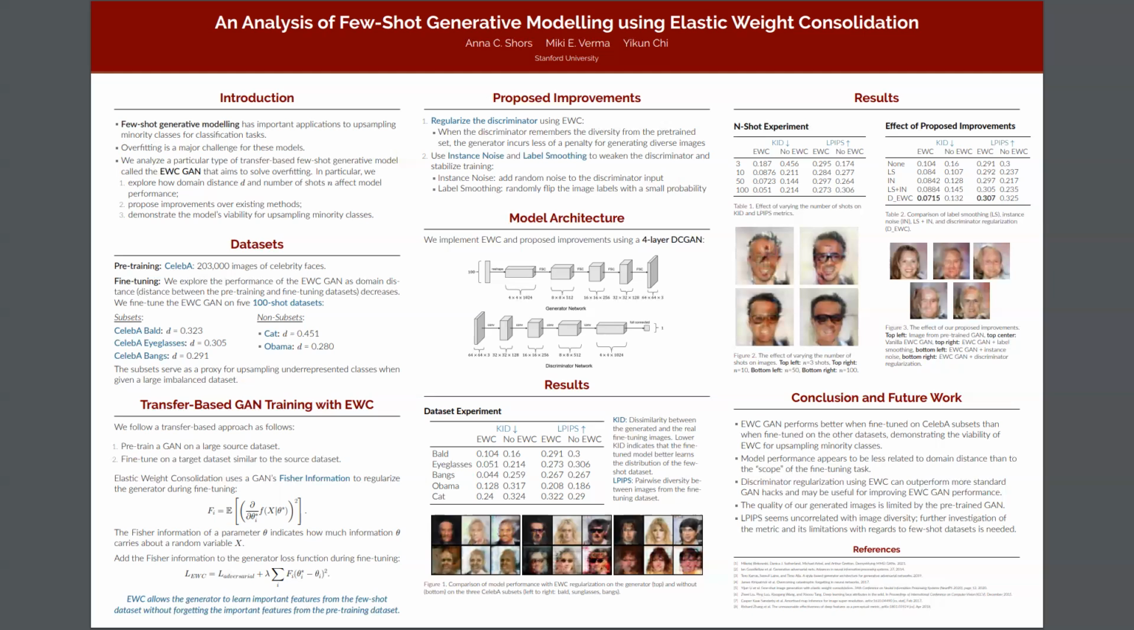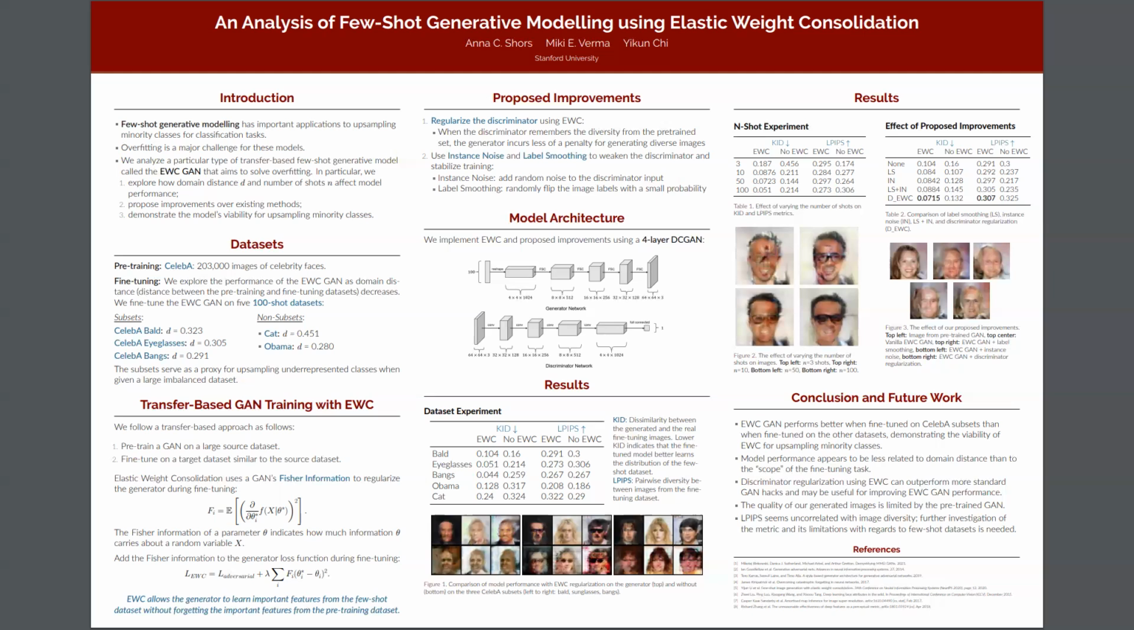So weights that were important for the pre-training task are constrained to stay close to the pre-trained values, while weights that were less important are able to vary more. Intuitively, this allows a generator to remember the important features from the pre-training data set during fine-tuning, thus preventing overfitting.